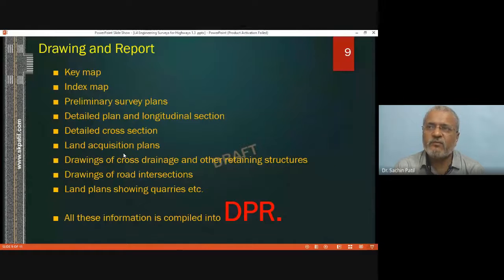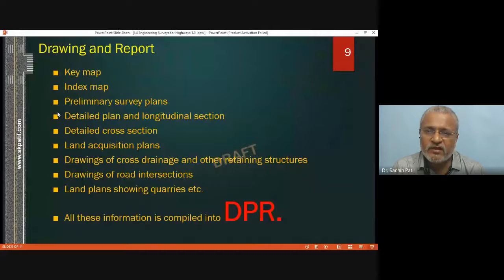You will be mostly dealing with cutting and filling in road work. For that, you need to find out the location from which soil samples will be collected. Okay. So all this information, from the key map to the quarry details location map,